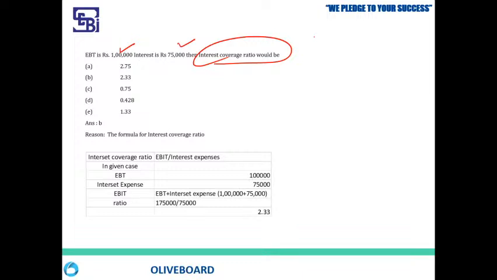Here we will check how much you are earning. First of all, understand who will use this: your lender, your creditor, your bank will check this. Why will they check? I'll tell you a simple example. When you go and ask for a home loan, the first thing they will ask is your pay. What is your pay?